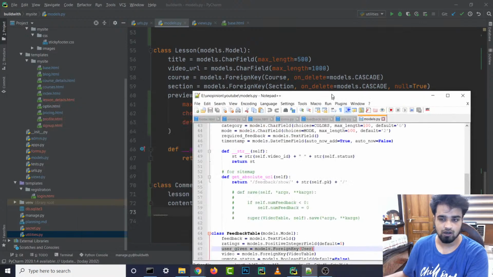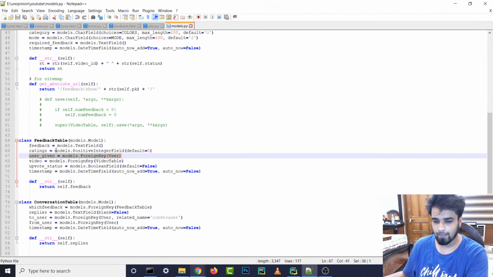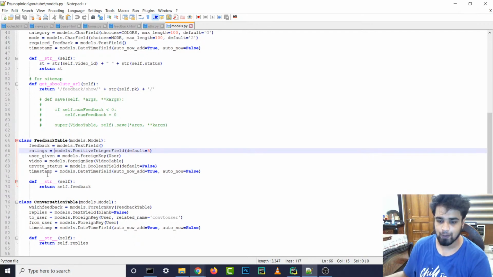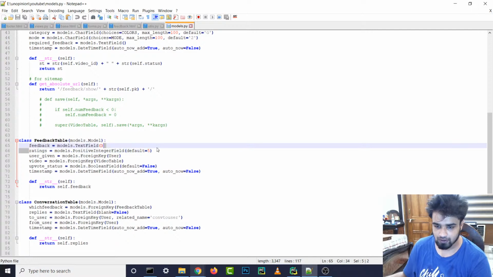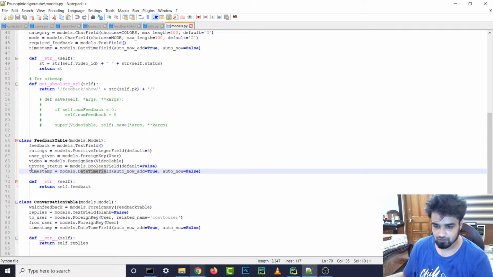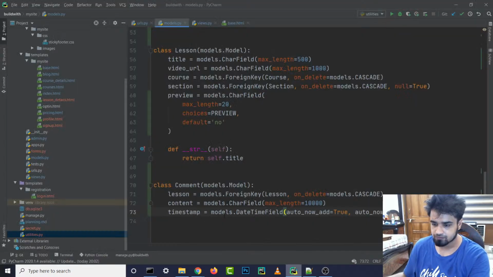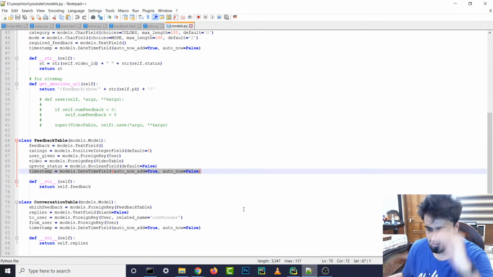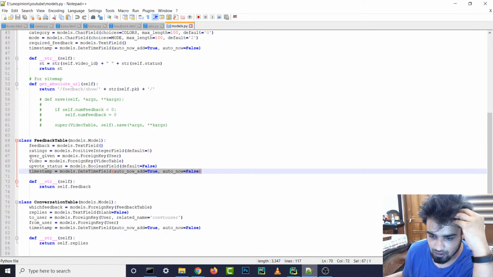This is basically the code that I did for an opinion, and we are going to use some of the functionality that we have over here. For the timestamp, we can just use this DateTimeField, so I'm going to copy this and paste it over here, timestamp. Do we have any other functionality that we can use? User given.